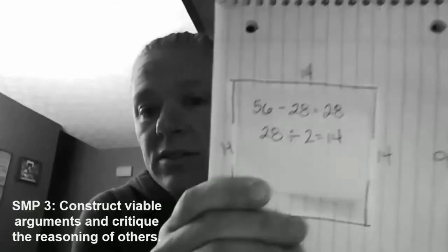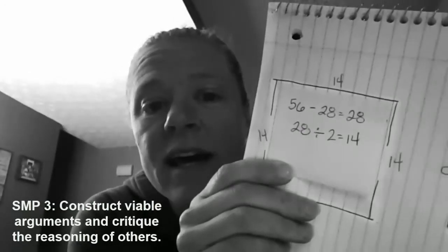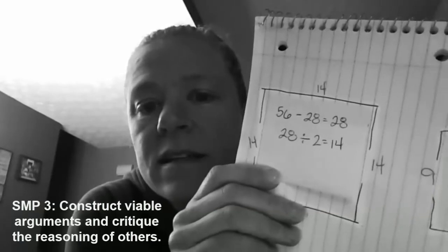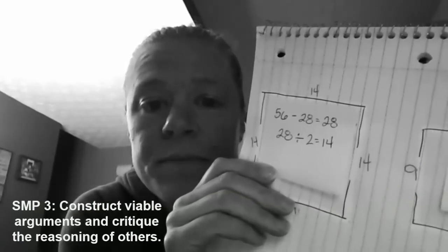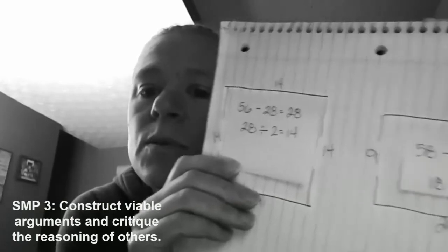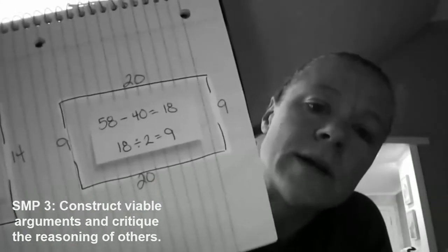Hey guys, I decided to do the 2 different bedroom sizes problem. So I drew out the bedroom that was 14 feet long and had a perimeter of 56 feet. And I found out that it was a square bedroom, and it was 14 feet on each wall. So then I drew out the other one because I wasn't sure I wanted a square bedroom.